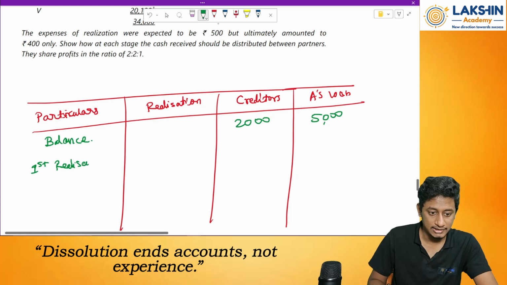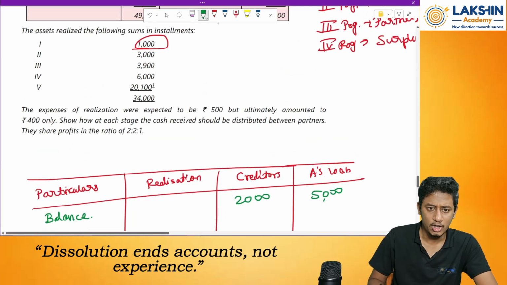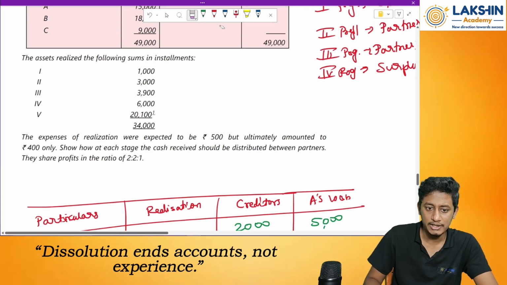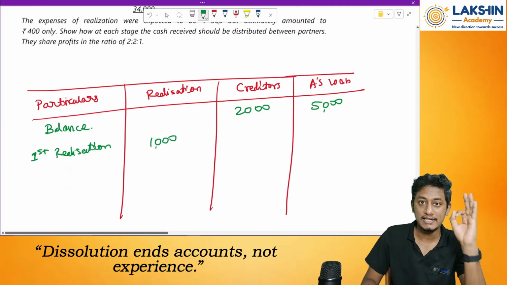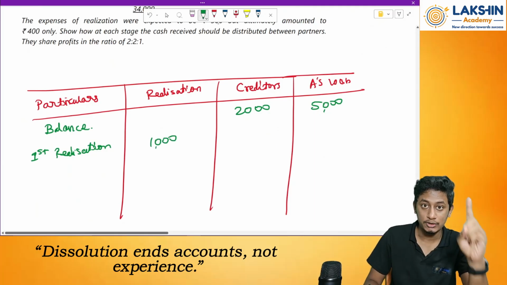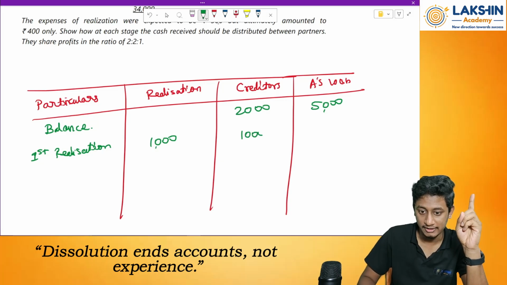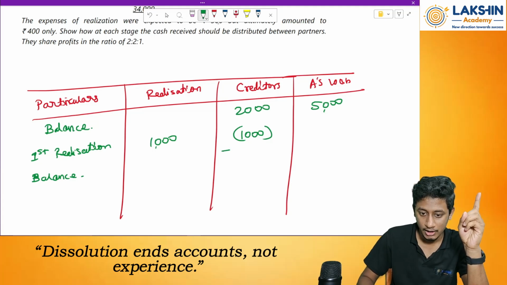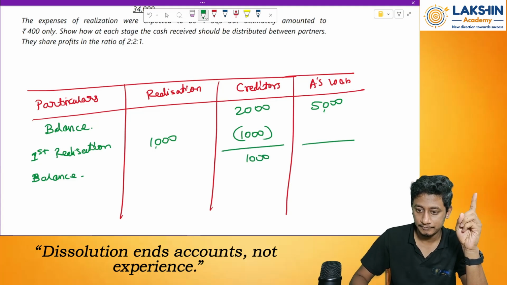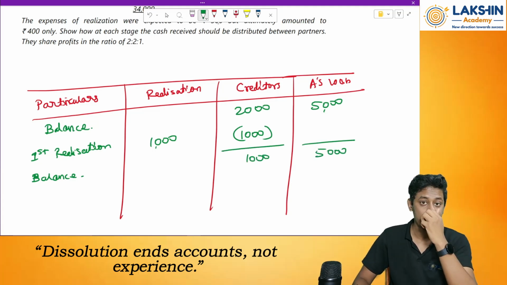I received 1000 rupees. To whom will I pay this 1000 first? First, it should be paid to the creditors. Right? New balance: how much is remaining? Here 1000. Here 5000. There is no change in the balance for A's loan.